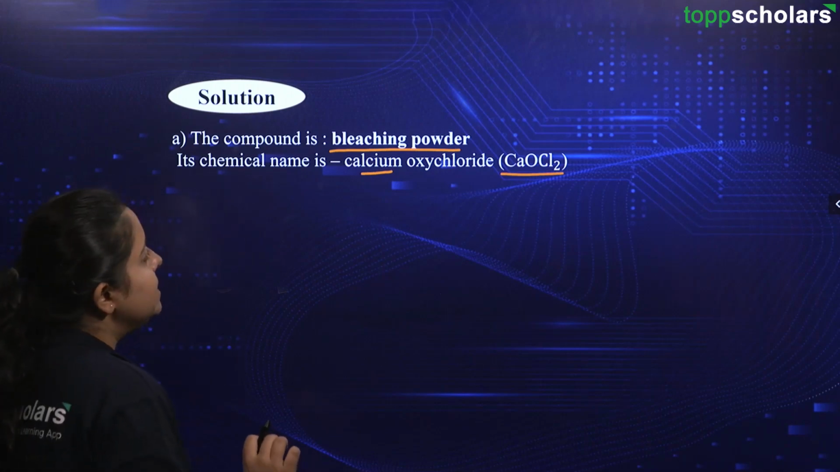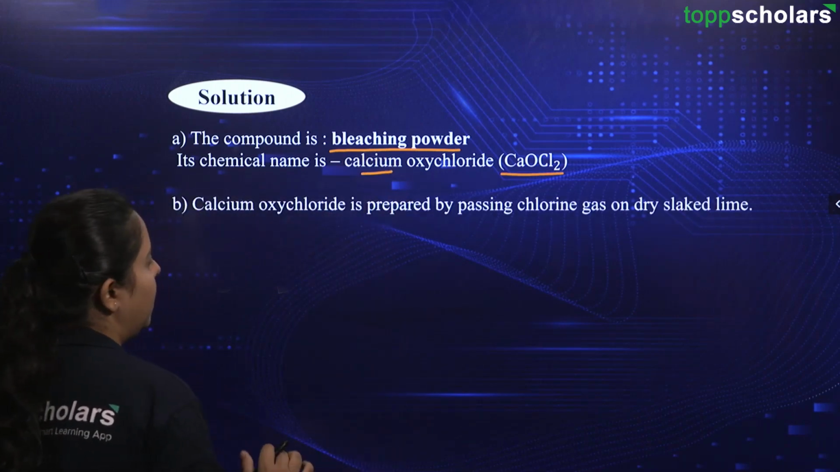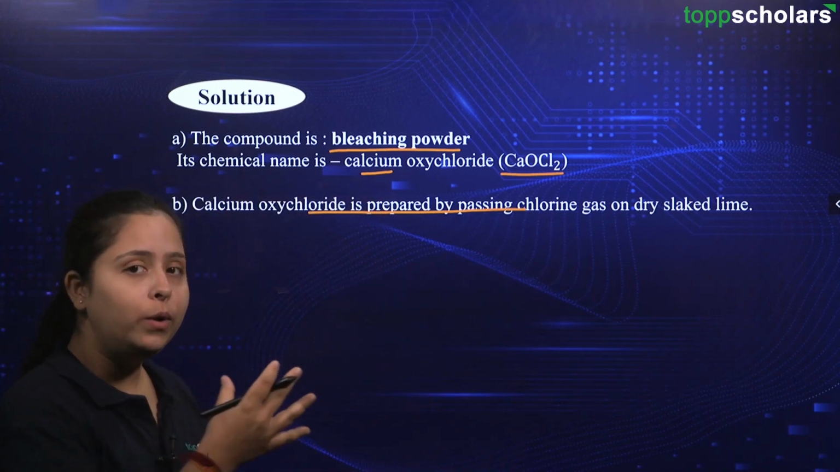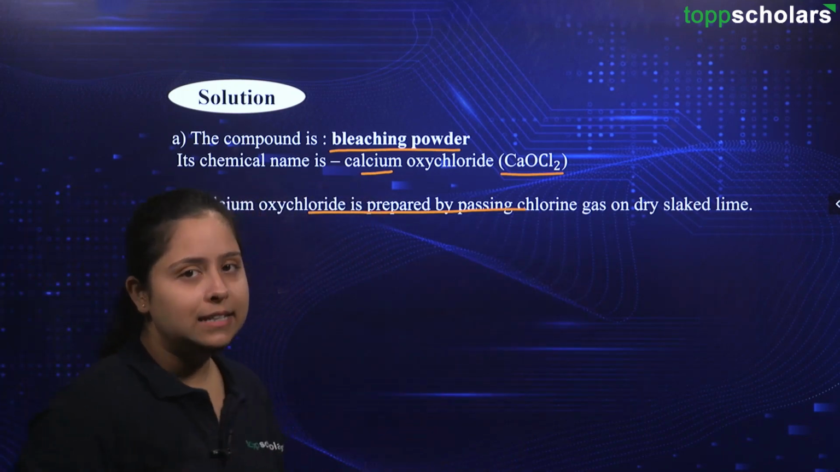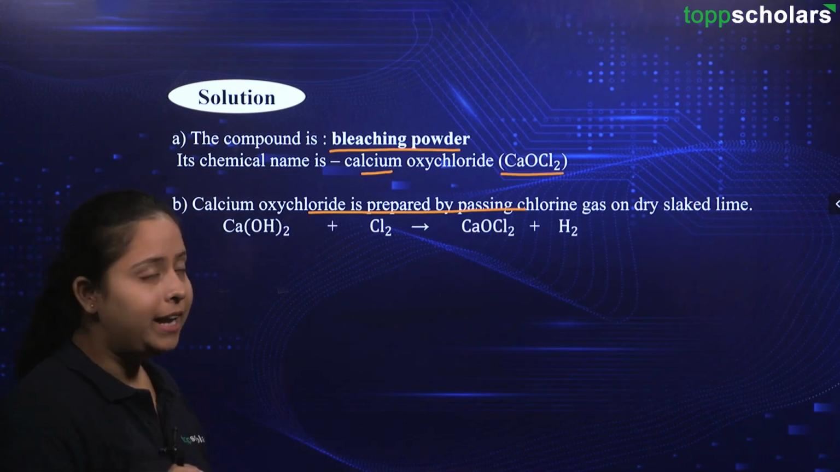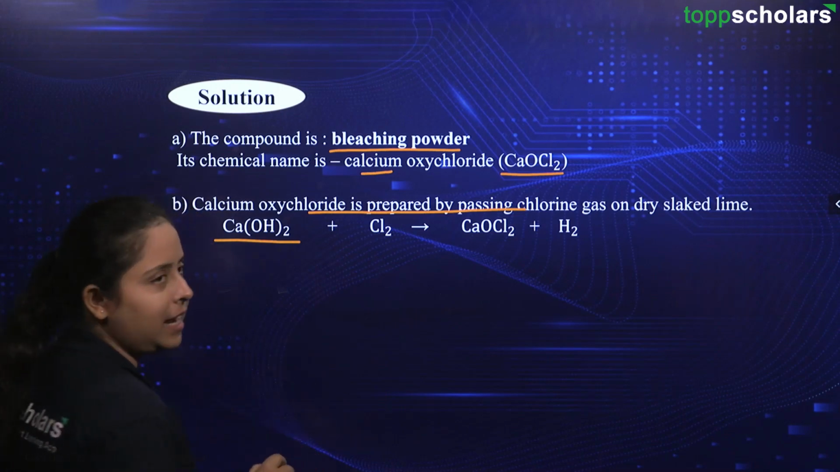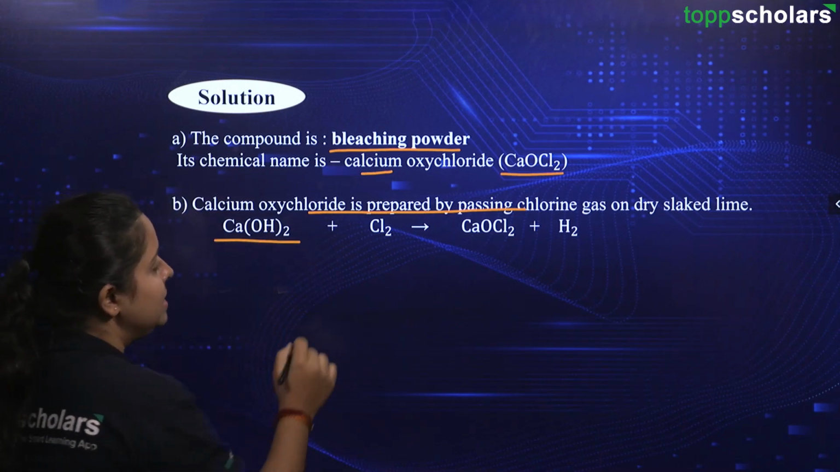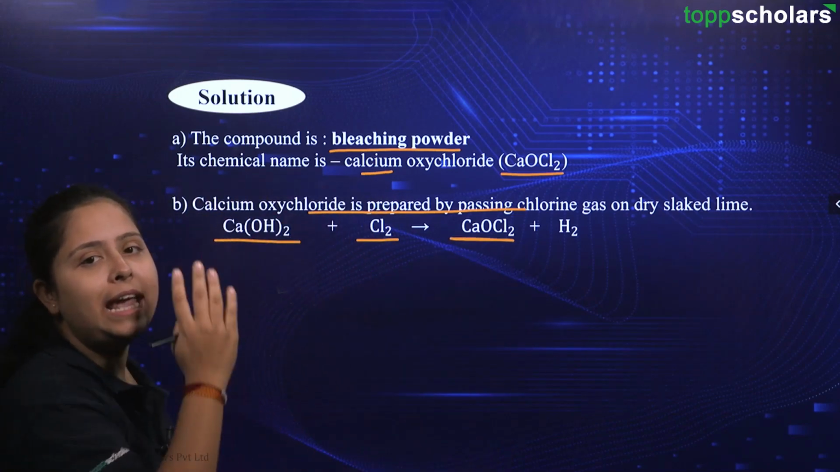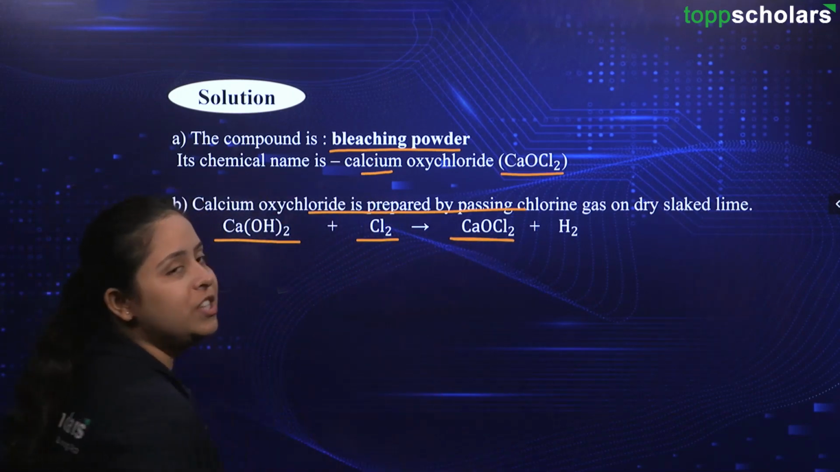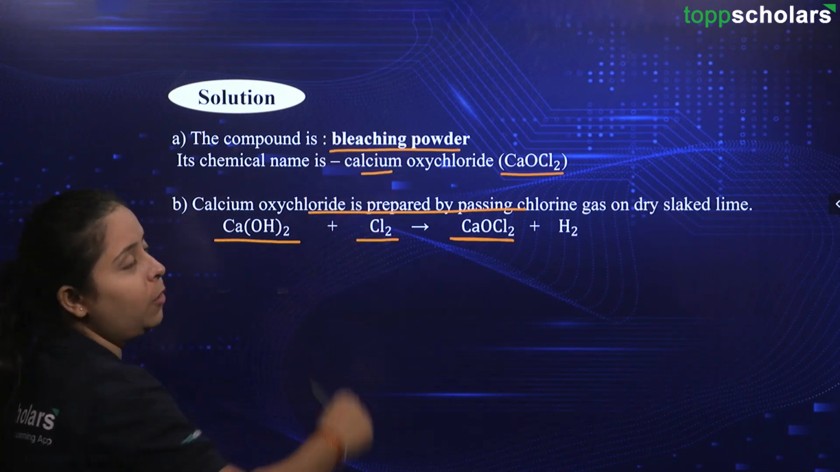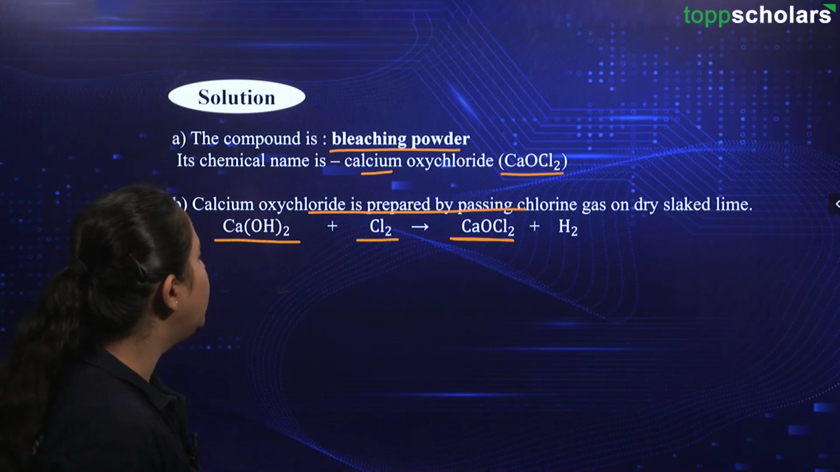Alright. Now this is the bleaching powder, common name is bleaching powder, and how it is prepared, let us see. It is prepared by passing chlorine gas on dry slaked lime. What is dry slaked lime? We have learnt about slaked lime, right? It is calcium hydroxide. So we will have Ca(OH)2, it will react with chlorine gas and then we will have the formation of CaOCl2 along with hydrogen gas. So this is the reaction for formation of bleaching powder, that is calcium oxychloride.